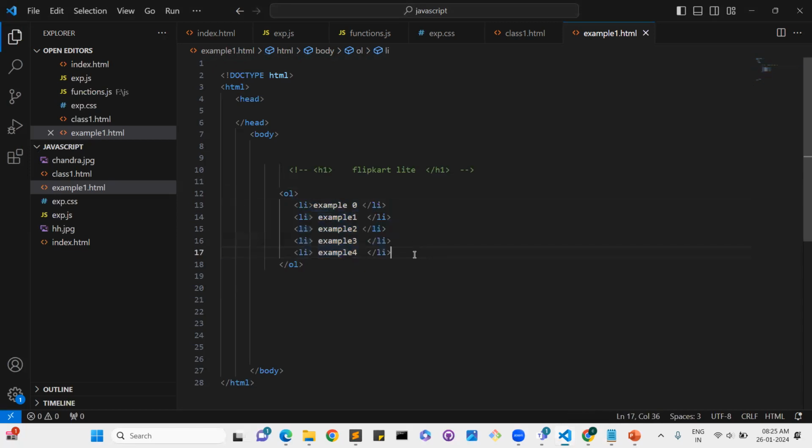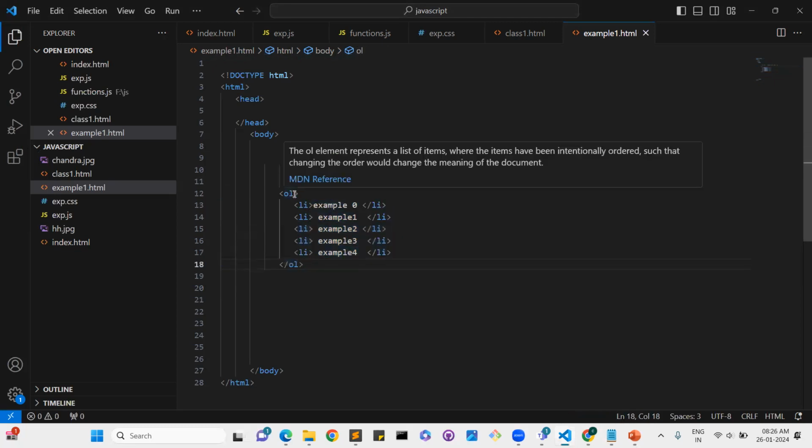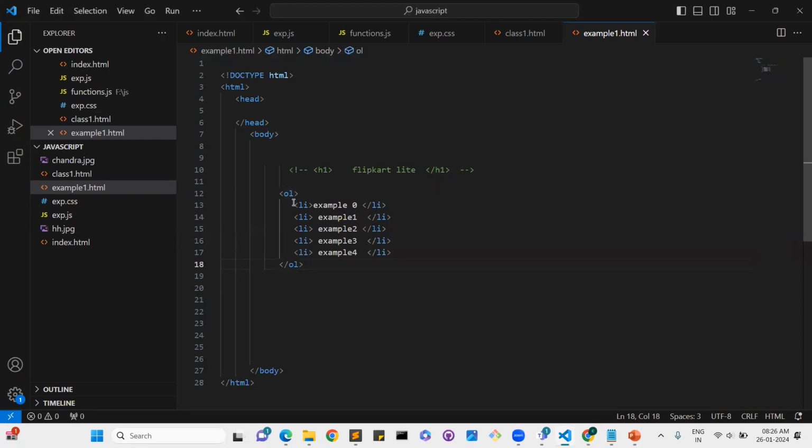Later on, by using JavaScript, if you click that button, data will automatically come. But initially we are using HTML, right? So this is the basic syntax of it. In the ordered list, we can add the list items. Understood, right? This is one element.